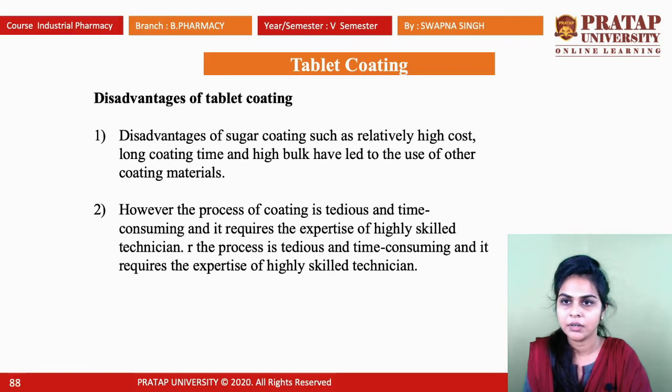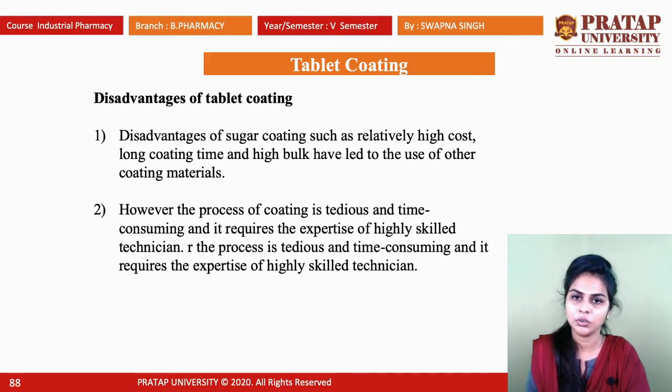After this many advantages, there are some disadvantages also. The first disadvantage is for sugar coating tablets. This type of coating has relatively high cost, long coating time and high bulk, which have led to the use of other coating materials. The second one is that the process of coating is very tedious and time consuming, so sometimes it requires the expertise of a highly skilled technician.